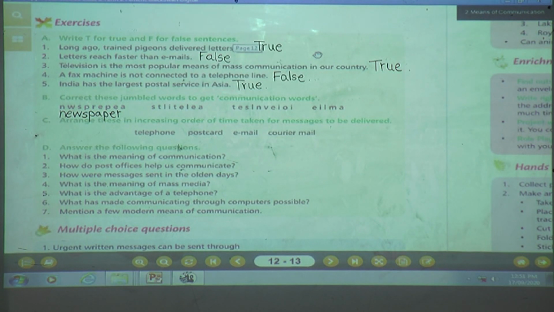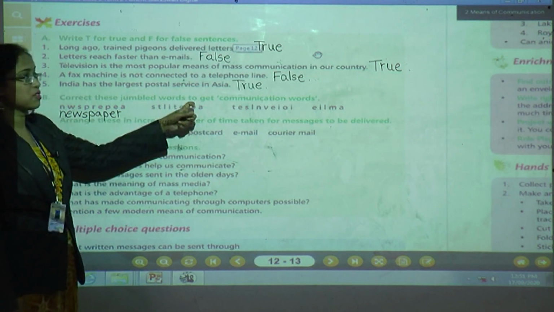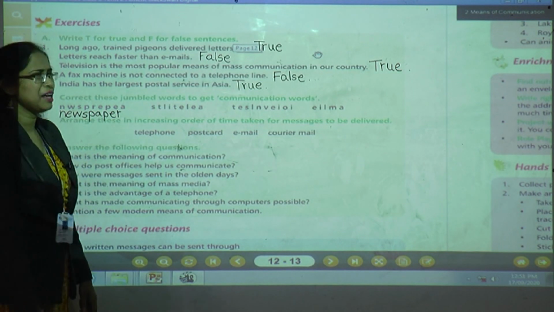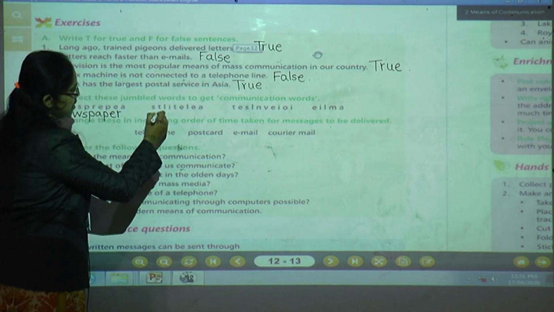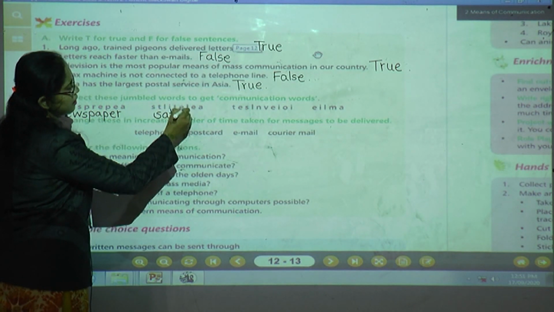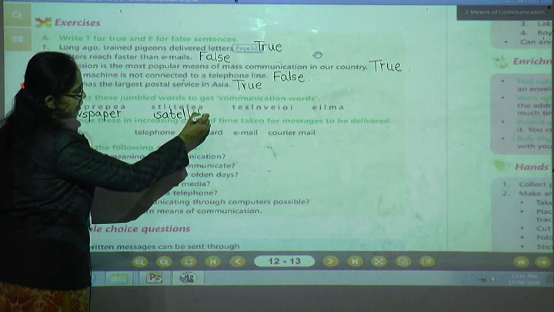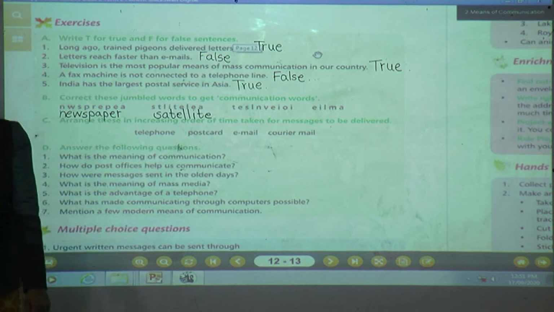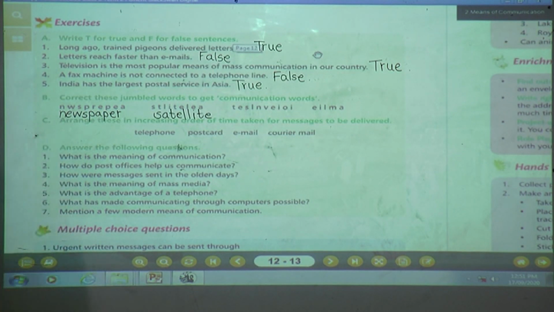S-T-L-I-T-E-L-E-A. What will be the answer, children? What will be the communication word? Yes, satellite. Tell me the spelling of satellite. S-A-T-E-L-L-I-T-E. Satellite. Done, children? Yes, children, done.